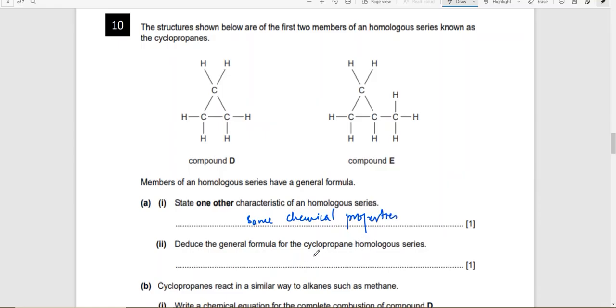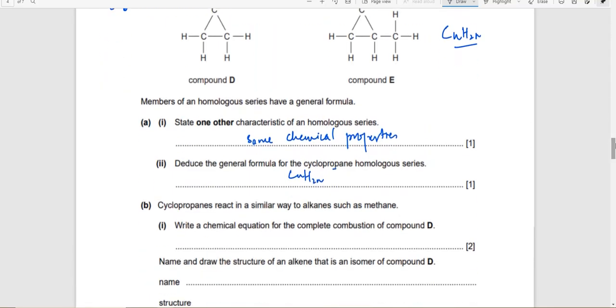Deduce the general formula for the cyclopropane homologous series. So these are the cyclopropanes shown. Its molecular formula is C3H6. Its molecular formula is C4H8. So its general formula is CnH2n, because hydrogen atoms are twice the number of carbon atoms. So you can write CnH2n.